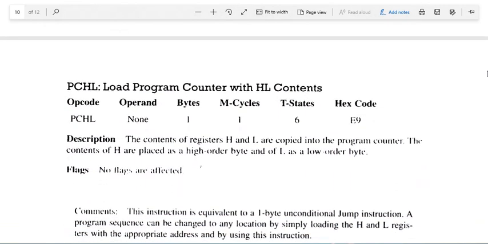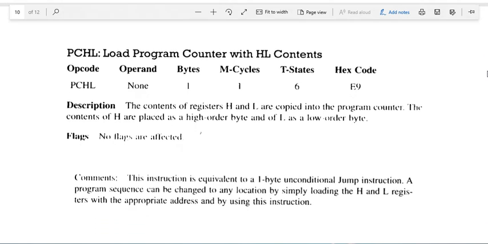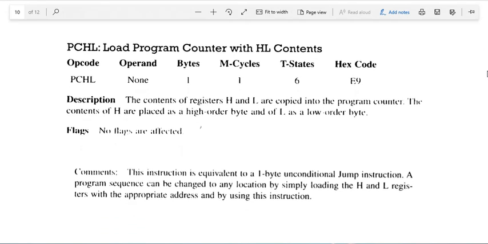Now, all the instructions that we discussed previously are either jump instructions, which can be conditional or unconditional, or call instructions, which can be conditional or unconditional, or return instructions, which can be conditional or unconditional. Now, PCHL. PCHL is an instruction which is very rarely used.